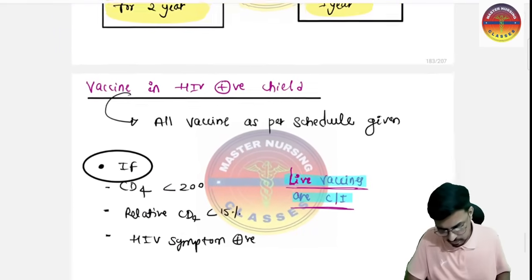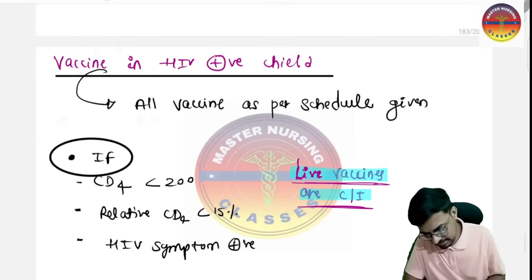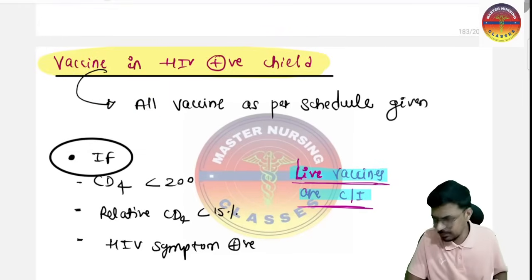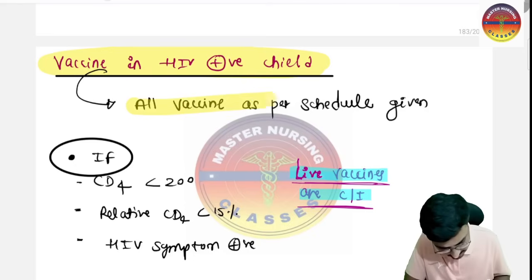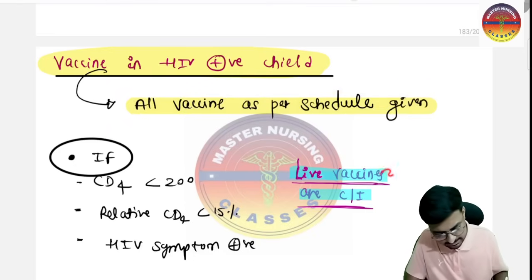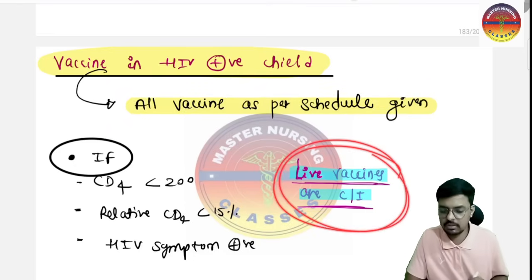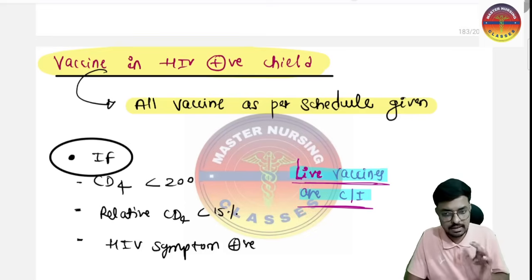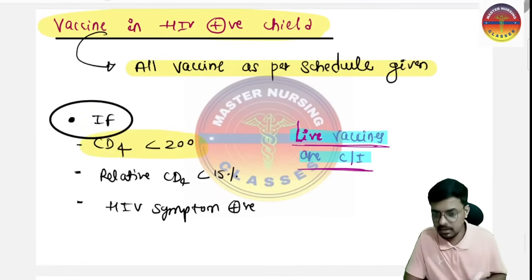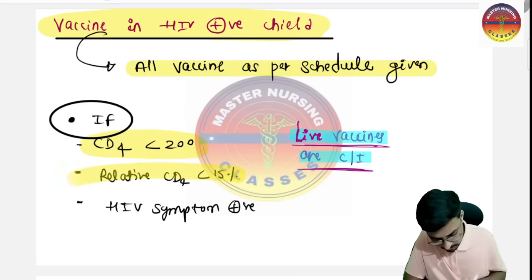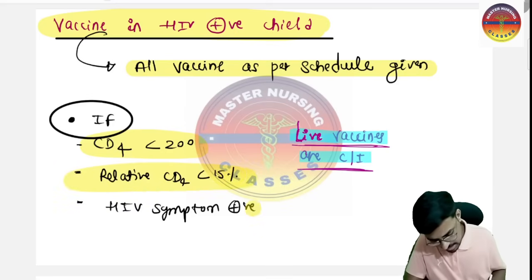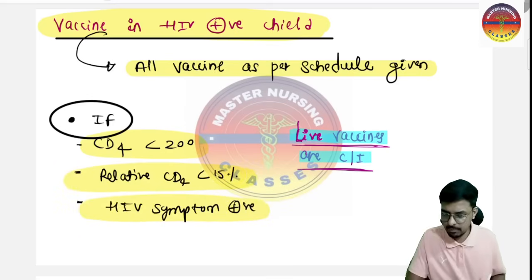Yes, sir. What about the vaccine in the HIV positive child? Remember, all vaccines are given to the child as per the schedule. But sir, live vaccines are contraindicated. When? If the CD4 count is less than 200, the relative CD4 count is less than 15% of the total count, and the HIV symptoms are positive.